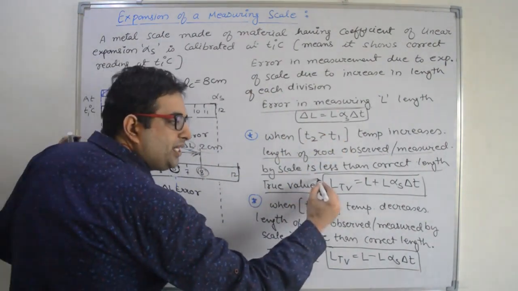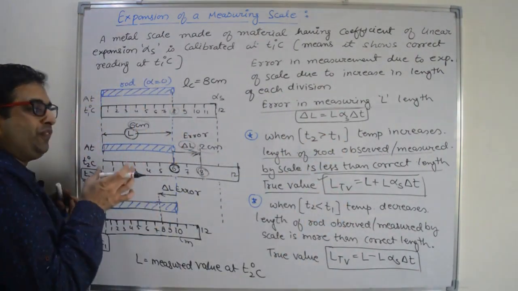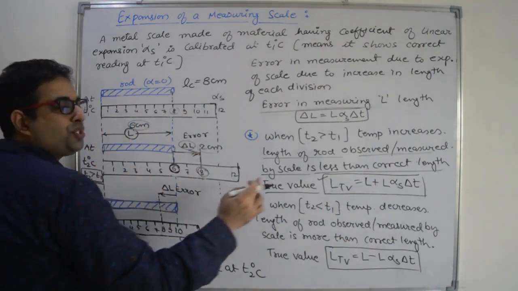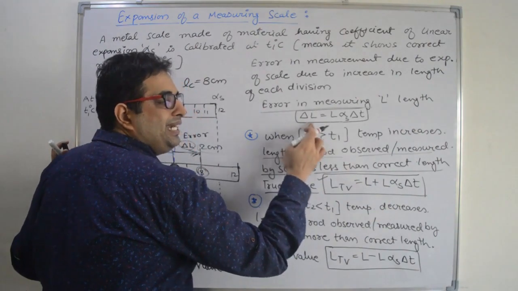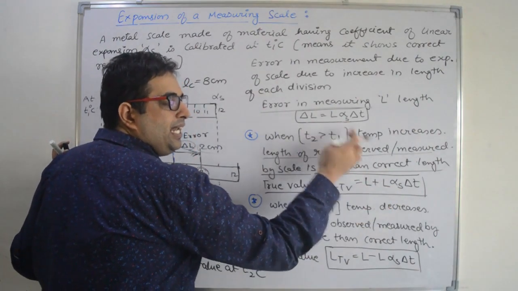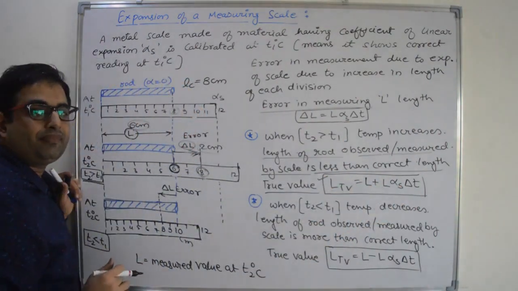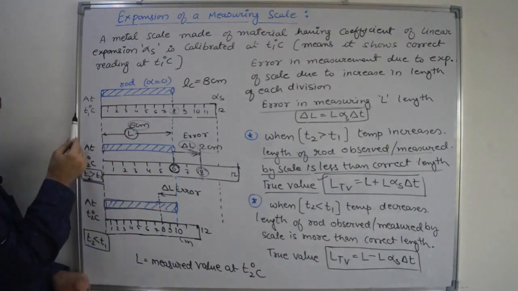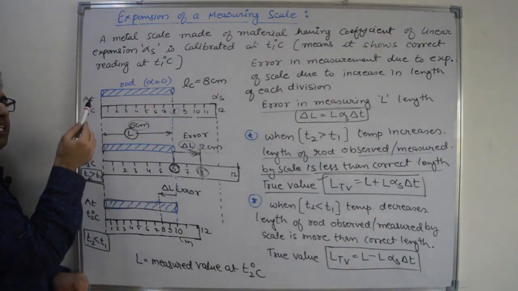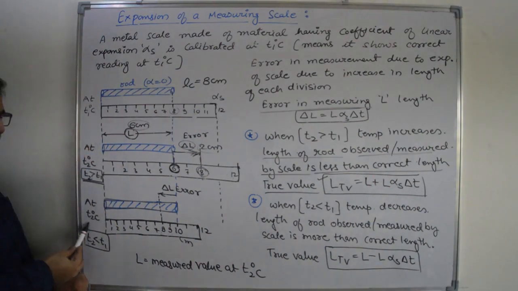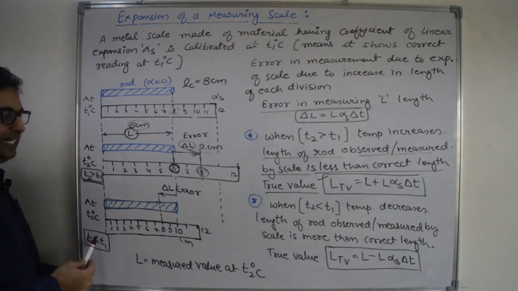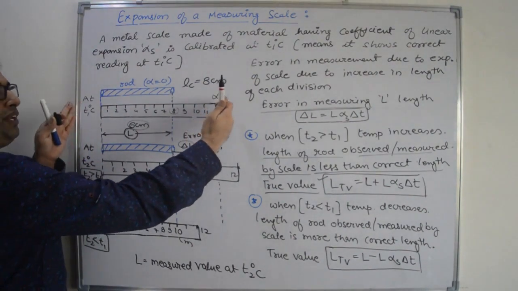So to find out the correct or true value, what do we have to do? We have to add the error to the measured length. So it is L plus delta L, where delta L is L alpha delta T. Right? Now, if we decrease the temperature from T1 degrees Celsius to T2 degrees Celsius, so T2 is less than T1, in that case this scale will contract.